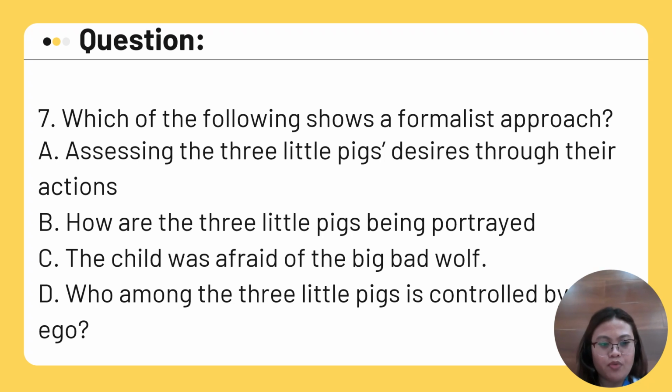All right, let's move to our question number 7. Which of the following shows a formalist approach? A. Assessing the three little pigs' desires through their actions. B. How are the three little pigs being portrayed in the text? C. The child was afraid of the big bad wolf. D. Who among the three little pigs is controlled by his ego? You can pause this video so that you can answer.